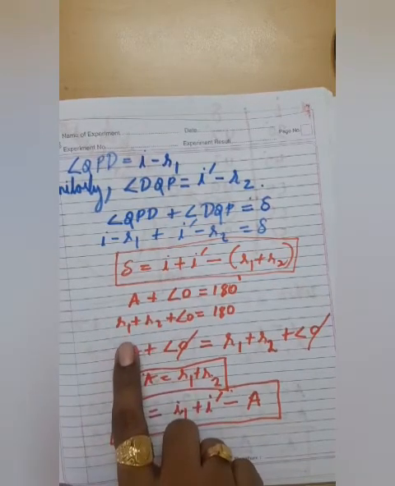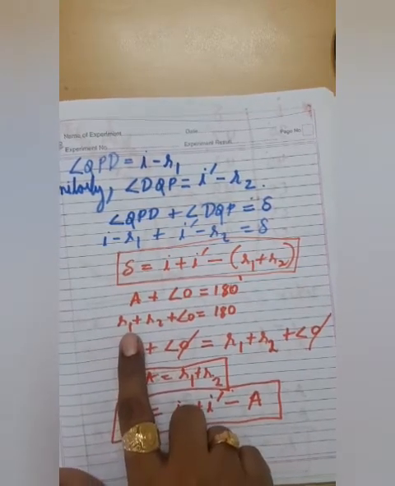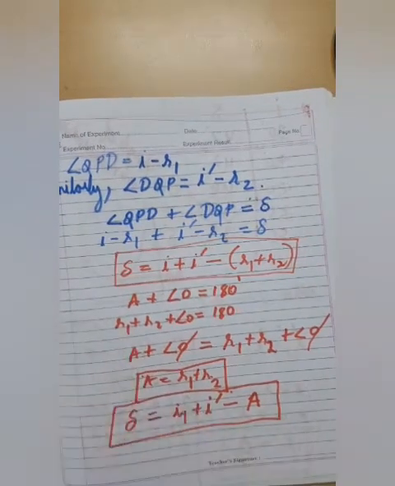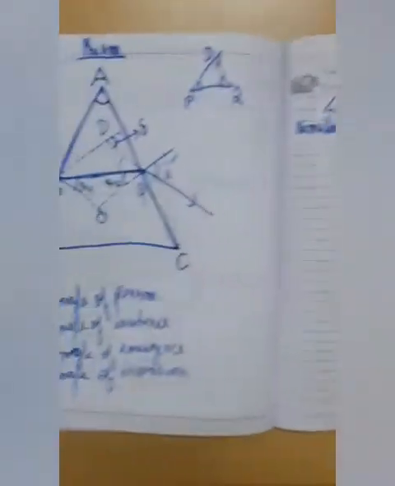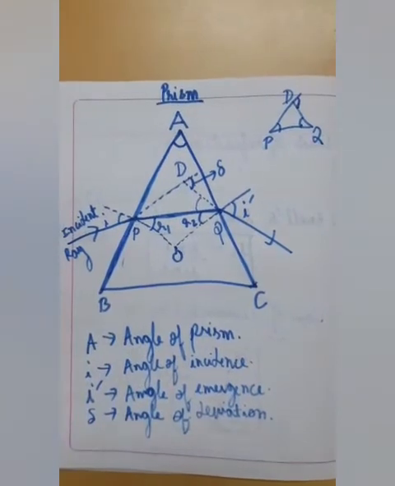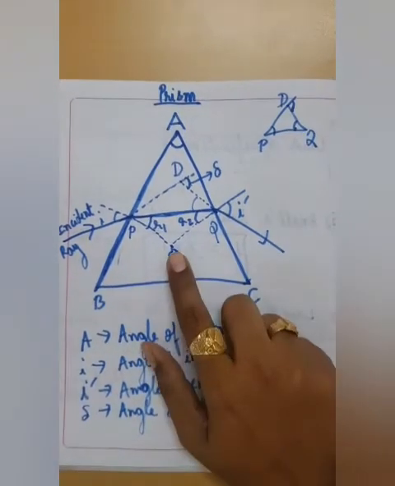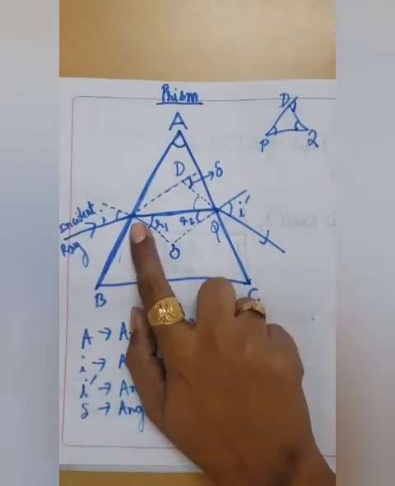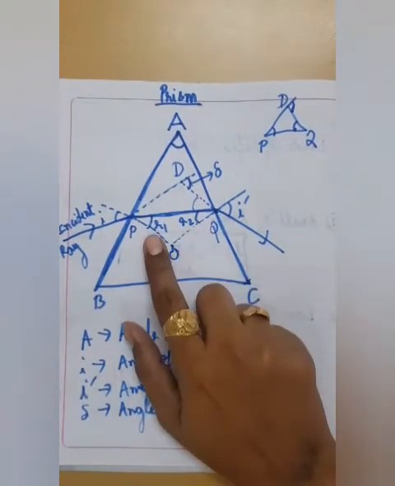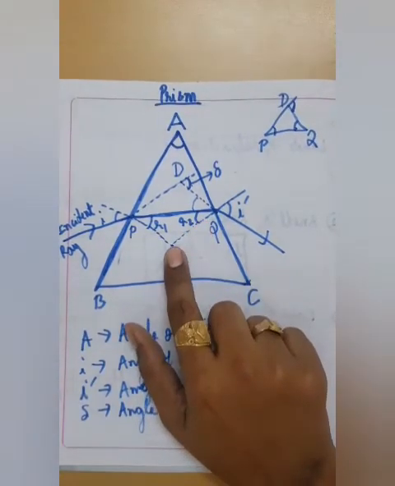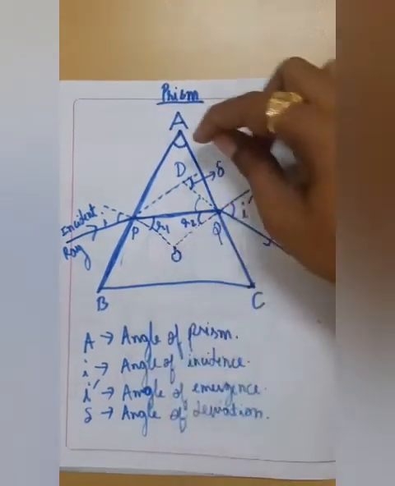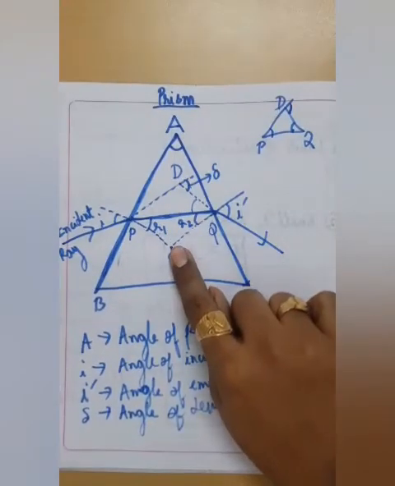Okay. I'm sorry. If we consider another triangle which I would show in the diagram, see, in this particular triangle, that is triangle POQ, R1 plus R2 plus angle O would also become 180. So as per the diagram, if we add angle A and angle O, we would get 180.